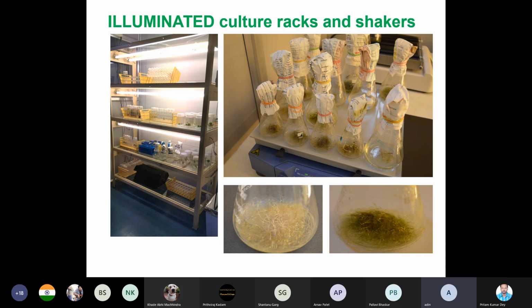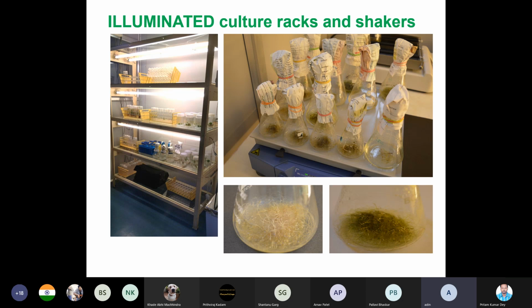So protoplast means that if we dissolve or remove the cell wall, then a plant cell without a cell wall is called a protoplast. The cell wall can be dissolved using some enzymes, and if you use a buffer, the protoplast can be isolated in the buffer.